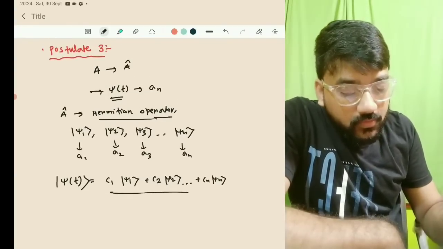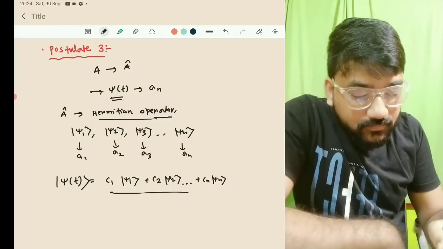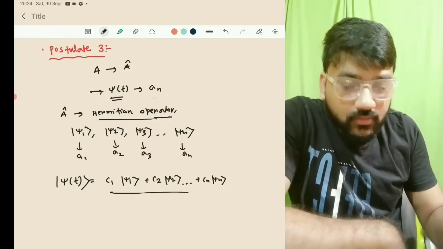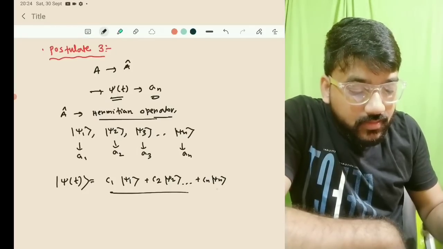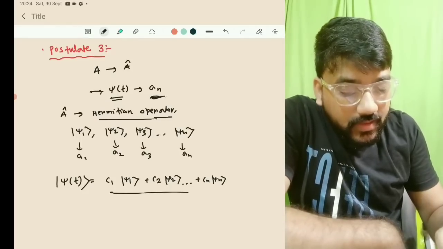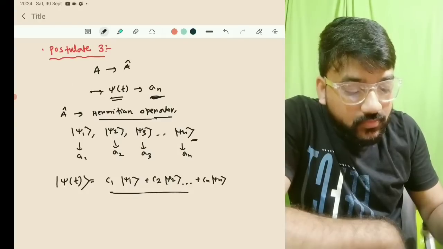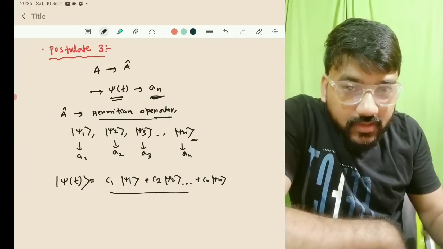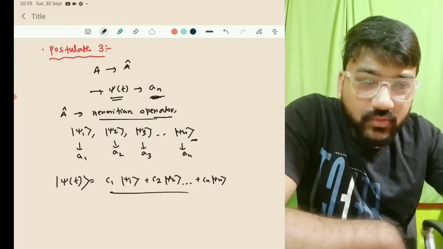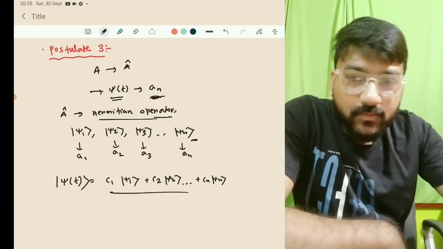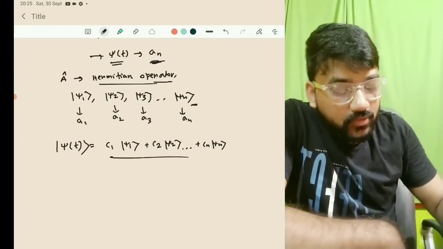Now if you measure any of the eigenvalues, suppose an corresponding to the eigenvector psi n, then what will be the state after immediate measurement of an? That will be the basic statement of postulate 3, and that will be psi after.